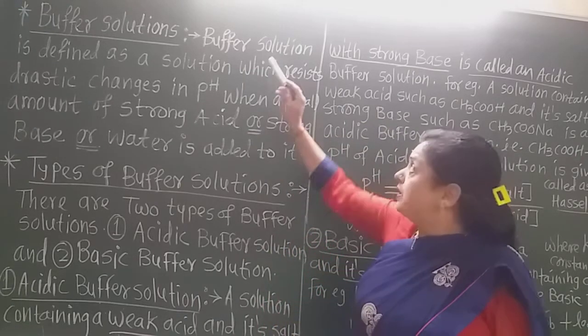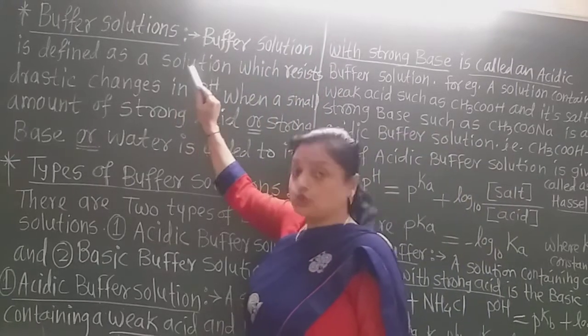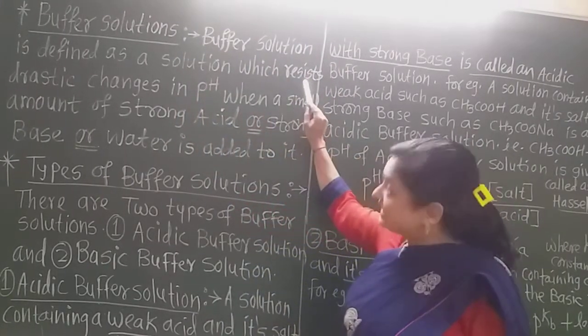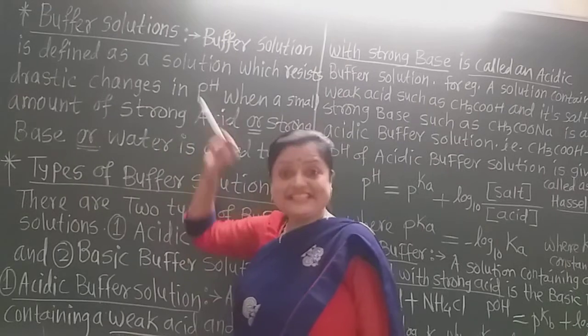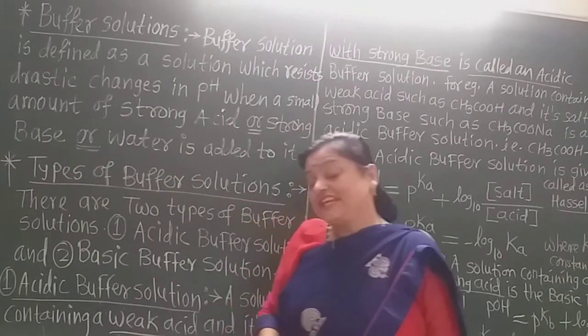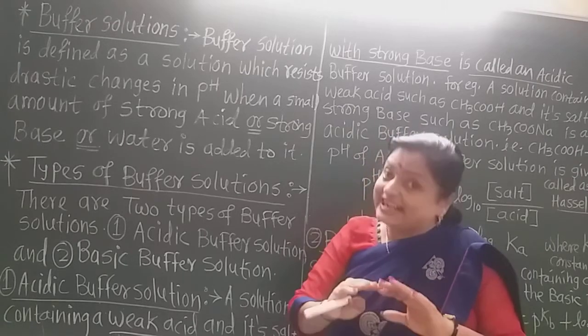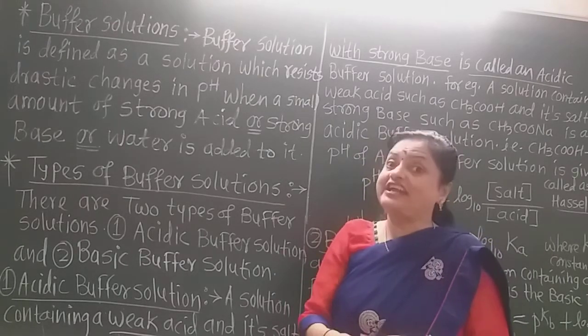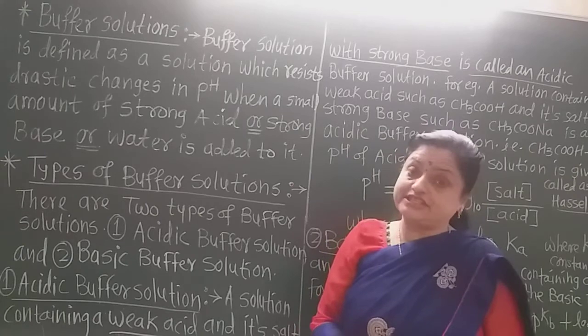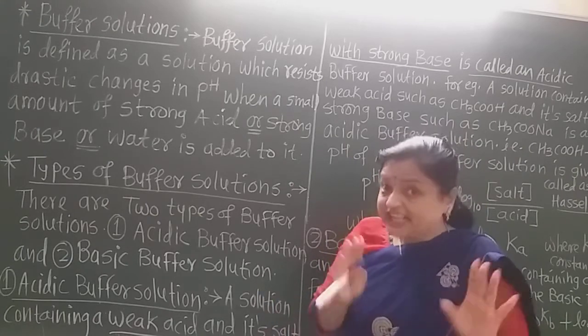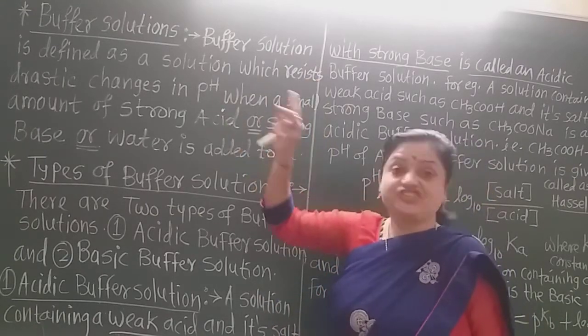That means there is no change though we change to drastic conditions, that is, by adding a strong acid or strong base. There is no change. That is what is meant by resisting drastic changes.